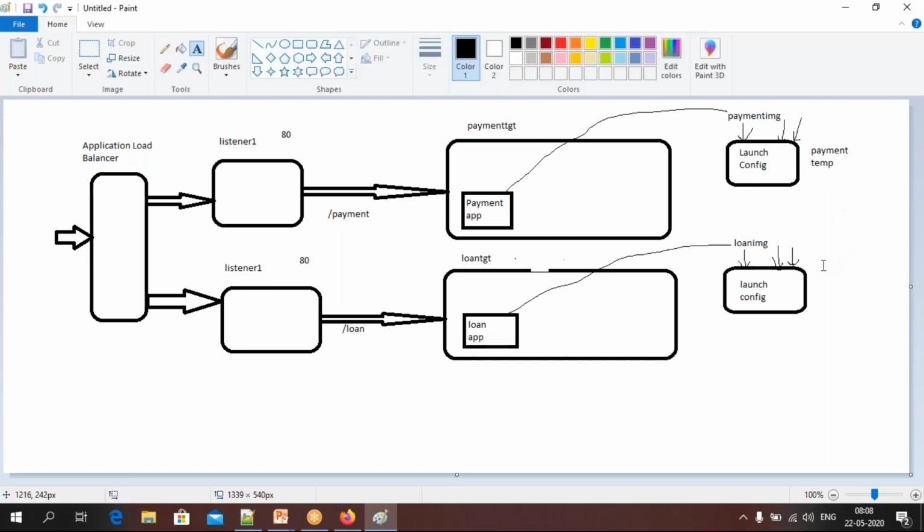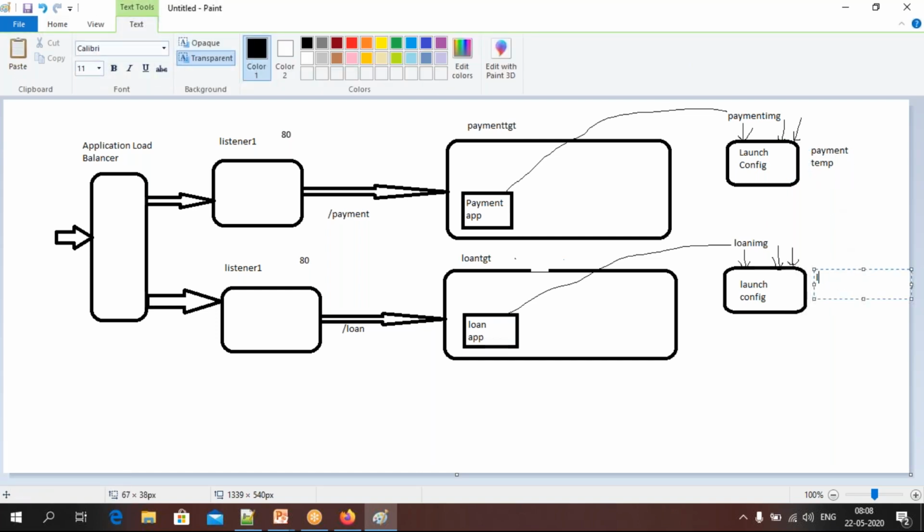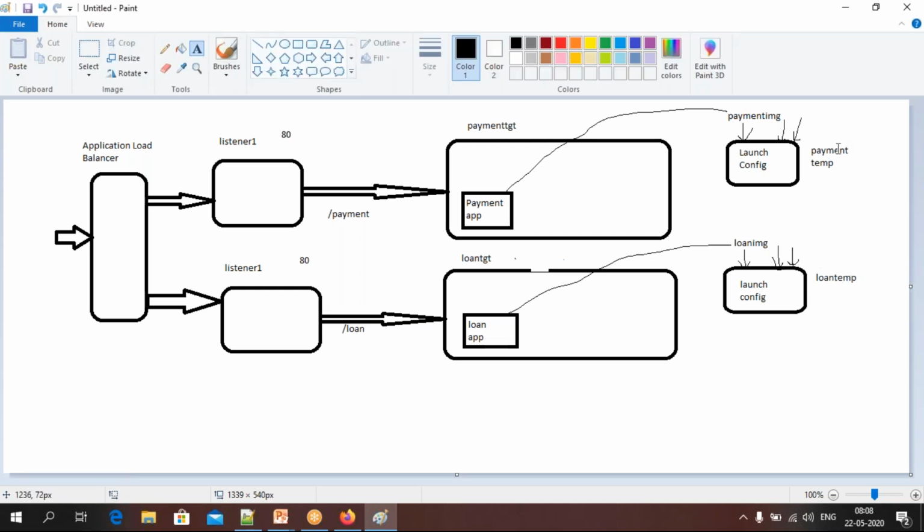Payment temp. In the same way, here I will say loan temp. Friends, don't forget, this is the payment temp and this is the loan temp. I'm going to create them once my images are ready.